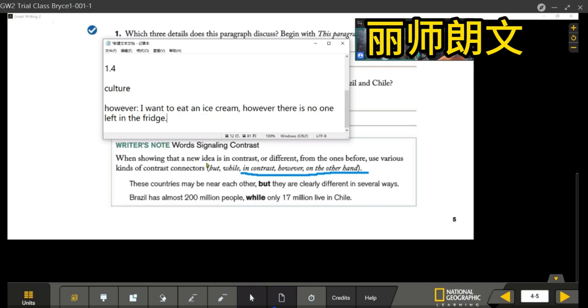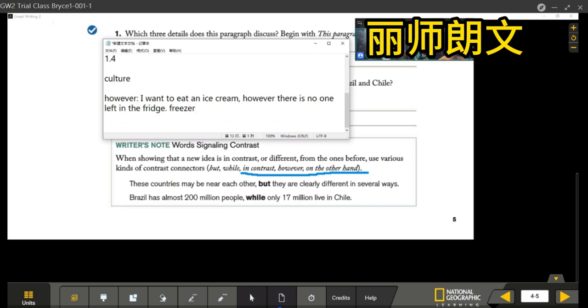I want to eat an ice cream. However, there is no one left in the fridge. You can say refrigerator, you can say fridge, or you can say freezer. Freezer is where you put the ice cream. So what kind of flavor of ice cream do you like? Do you have a favorite flavor for the ice cream?